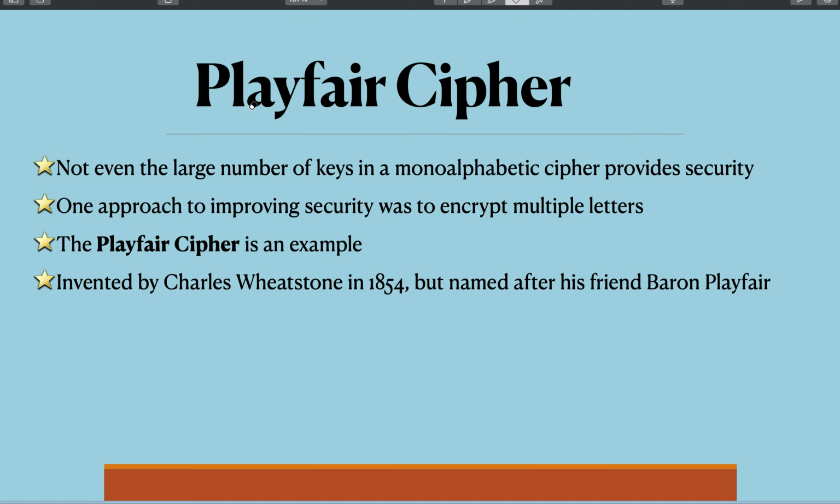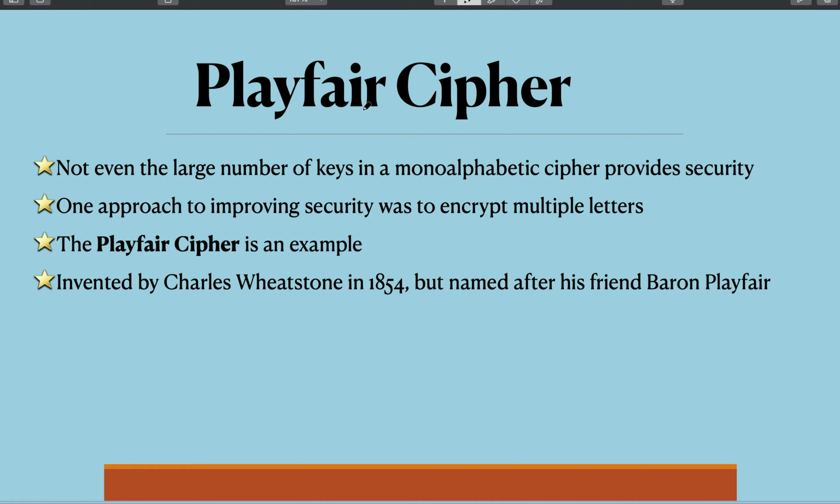What happens is that the same letter will be replaced or substituted with the same ciphertext wherever it appears in the plain text. So it is easy to detect. Even if a large number of keys are used, the security provided will not be very much for the previous substitution ciphers. So here we are going to learn about a new substitution cipher, which is called the Playfair cipher.